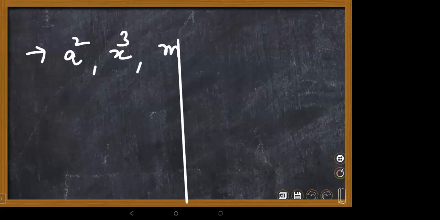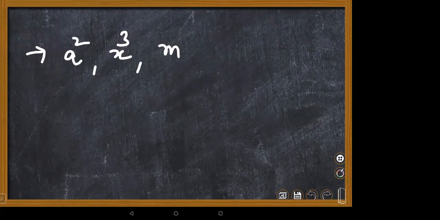Sometimes, just like in the example before, I'm writing a square, x cube, and m to the power 7. What are these called, children? They are called exponential powers. Why are they called exponential powers or powered numbers?